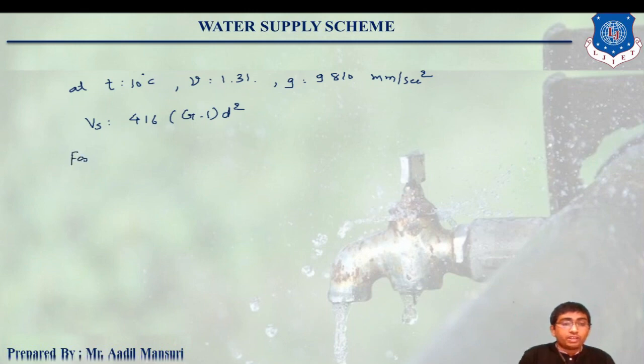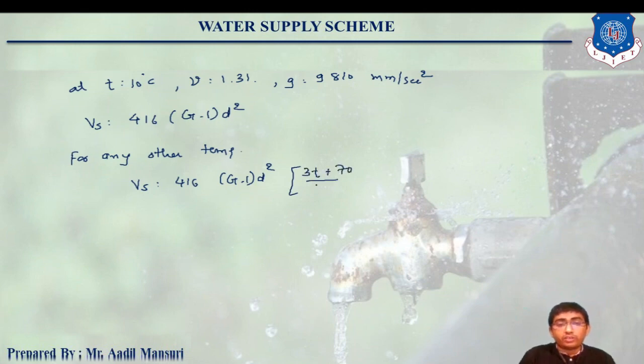And for any other temperature, the velocity will be equals to 416 (G minus 1) d square into (3T plus 70) by 100. Okay, so at temperature 10 degree centigrade you have to apply this equation, and for any other temperature you have to apply this equation, where temperature T is in degree centigrade. Okay, clear?